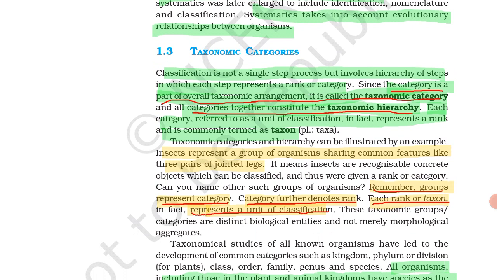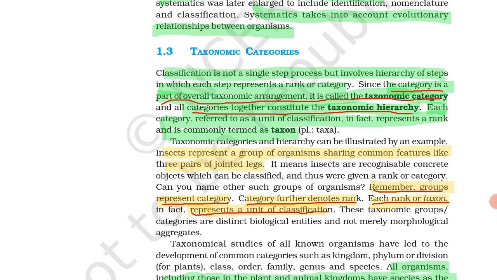Taxonomic category. Classification is not a single step process but involves a hierarchy of steps in which each step represents a rank or category. Means what? Whenever we are going to classify, it is not a single step, it has various steps, a hierarchy of steps, and according to that we represent a rank or category.